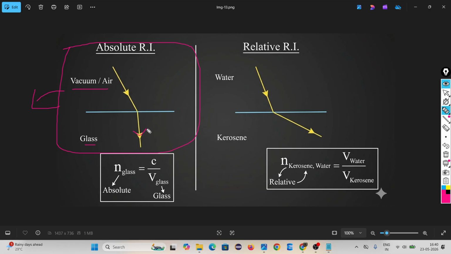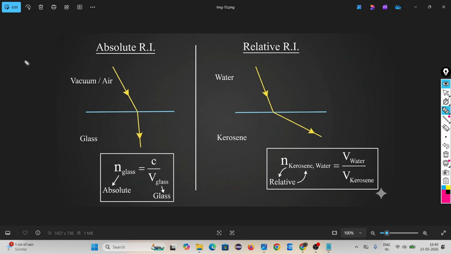Look, the refracted ray is in glass, so you have to find the refractive index of glass. The formula is, it is coming from vacuum, the speed of light in vacuum upon the speed of light in glass.